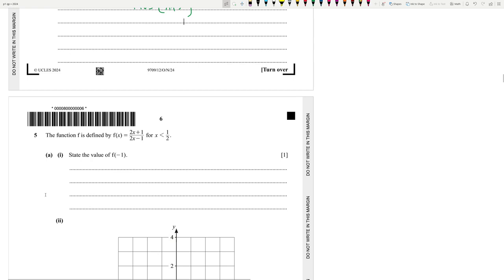The function f is defined by this. State the value of f of minus 1. How much is it? Minus 2 plus 1 divided by minus 2 minus 1. So it's 1 by 3. Great.